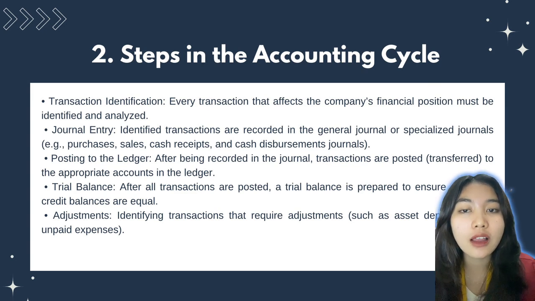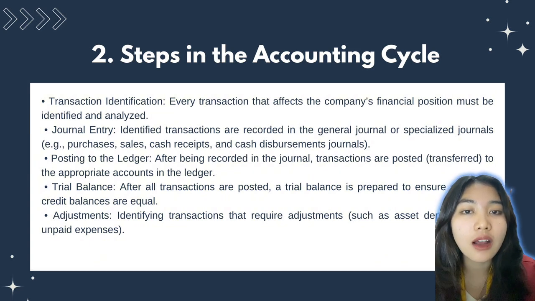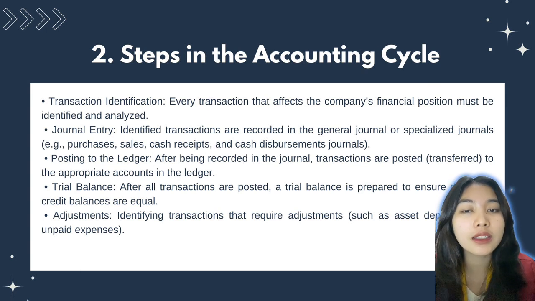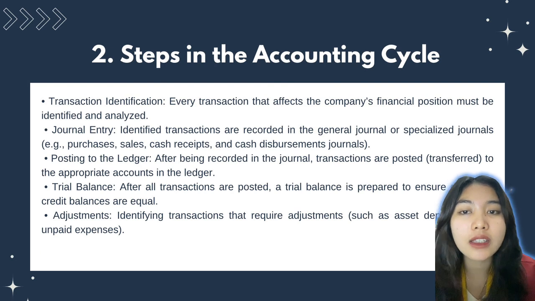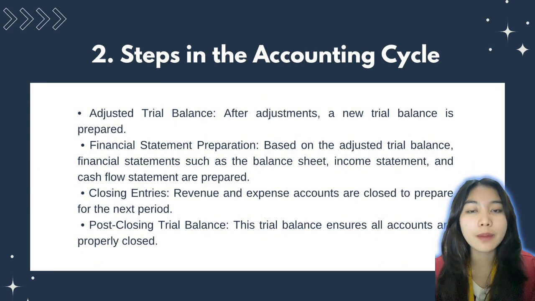Posting to the ledger. After being recorded in the journal, transactions are transferred to the appropriate account in the ledger. Trial balance. Once all transactions are posted, a trial balance is created to ensure that debit and credit balances are equal. Adjusting entries record adjustments such as asset depreciation or accrued expenses. And adjusted trial balance. After adjustments, the trial balance is prepared again.